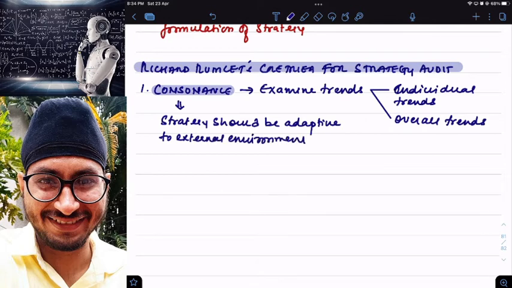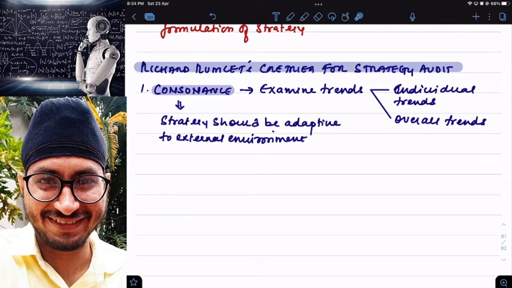Means my strategy should be capable of analyzing the trends in the external environment, and based on that making the changes in my existing strategy. Simple. Understood?